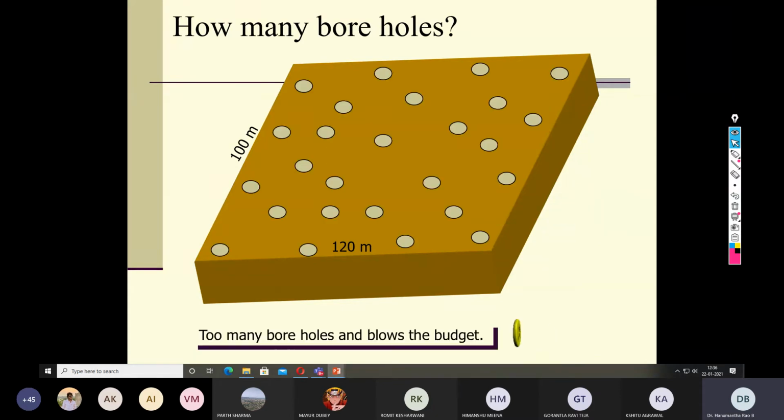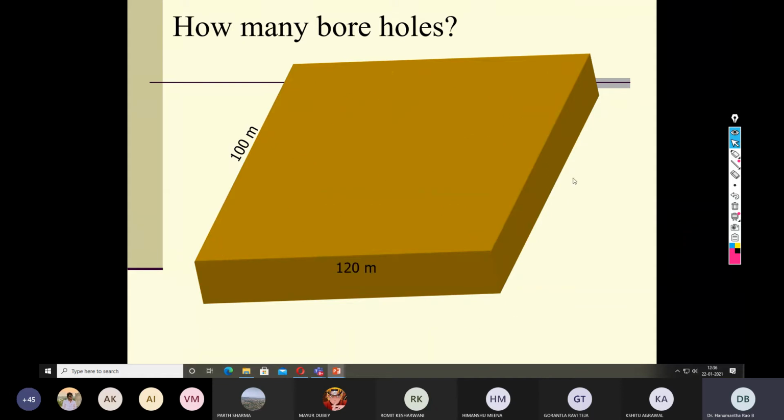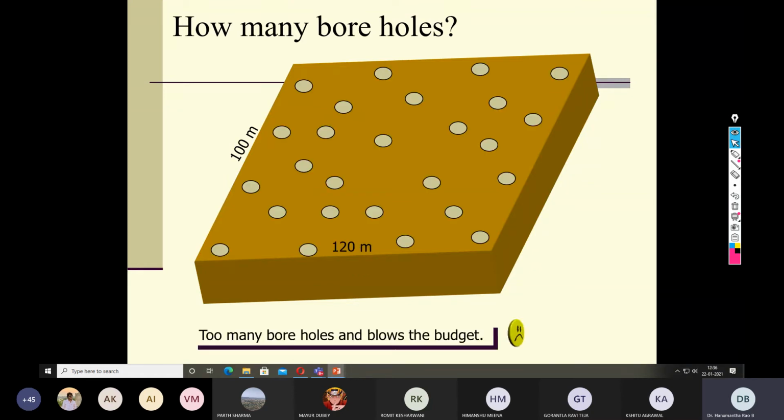Or suppose I make so many boreholes at different locations. In the first case, it may not give the whole profile of the soil in the lateral extent. But in this diagram, if you make so many boreholes, yes, we get the perfect soil profile in the width direction as well as the length direction.